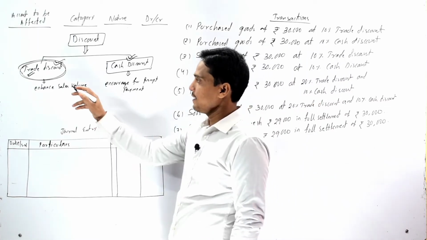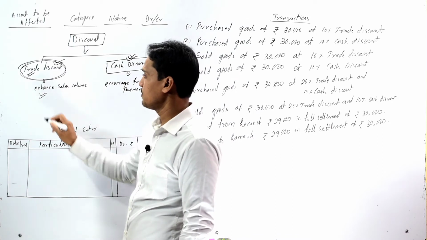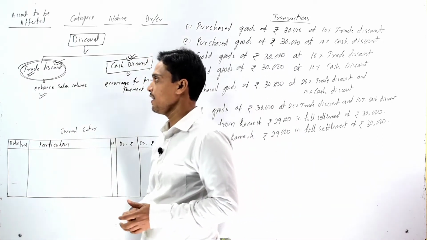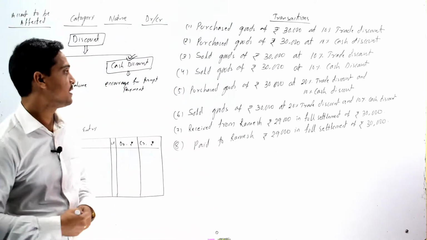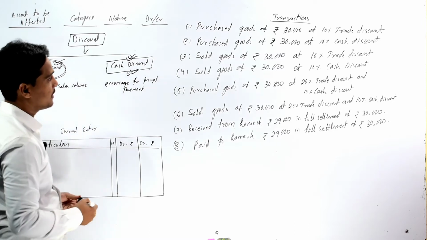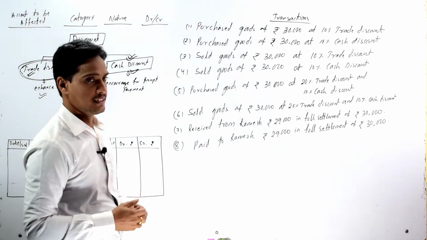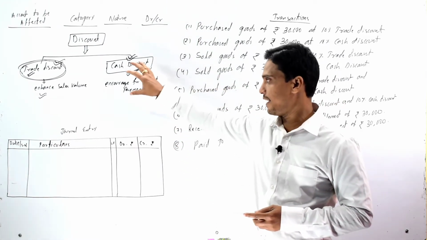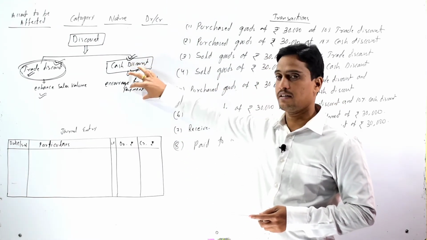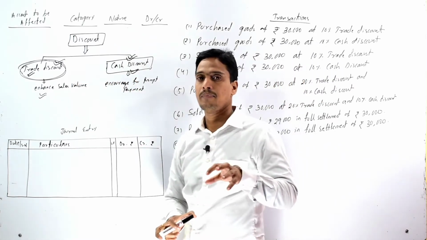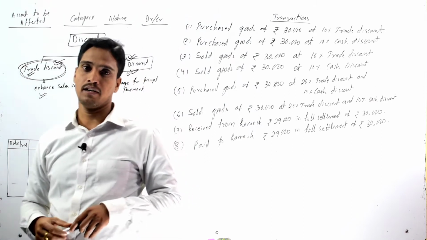Generally, trade discount should not be recorded in our books, whereas cash discount should be recorded in the books. That means when it is allowed, cash discount should be recorded and also it is deducted. But in case of trade discount, it is only deducted from the list price.